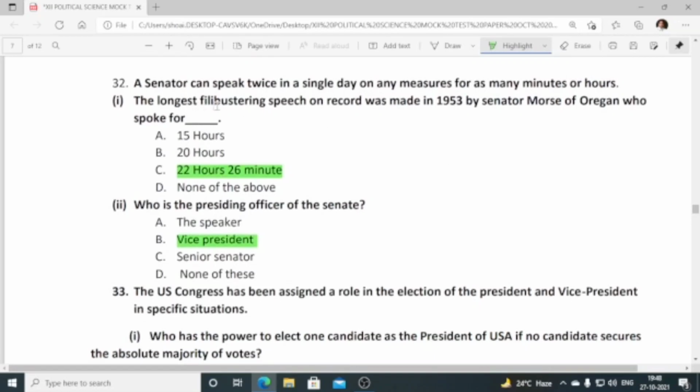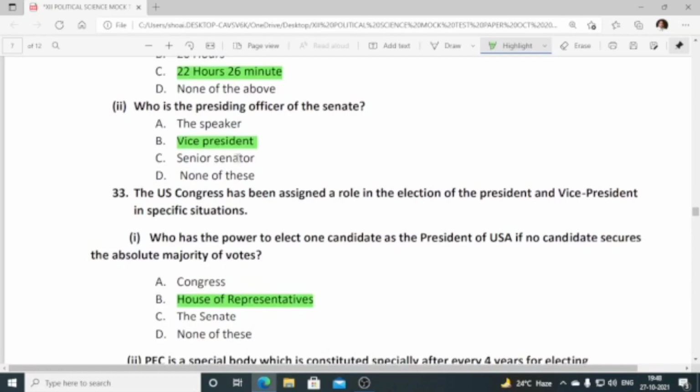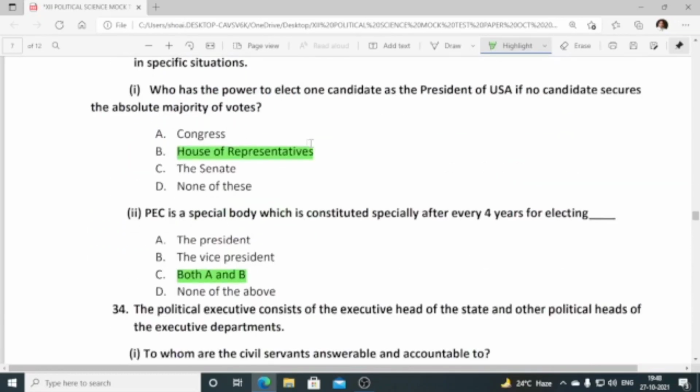The longest filibustering speech on record was made in 1953 by Senator Morrison of Oregon, who spoke for how many hours? 22 hours 26 minutes. Okay, so next one, who is the presiding officer of the Senate? Vice President. Number 33, who has the power to elect one candidate as the President of USA if no candidate secures the absolute majority of the votes?